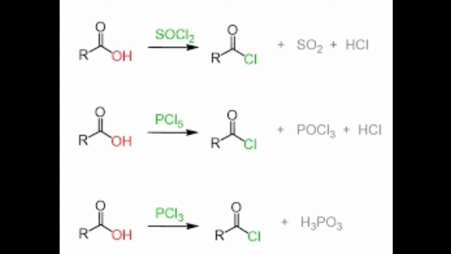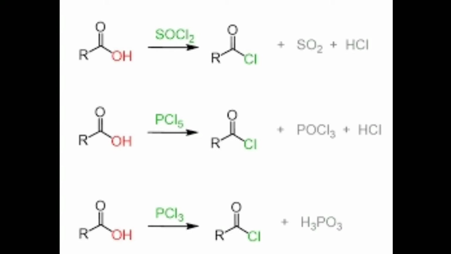The carboxylic acid reacts with thionyl chloride. After heating, we form the acyl chloride plus SO2 plus HCl.